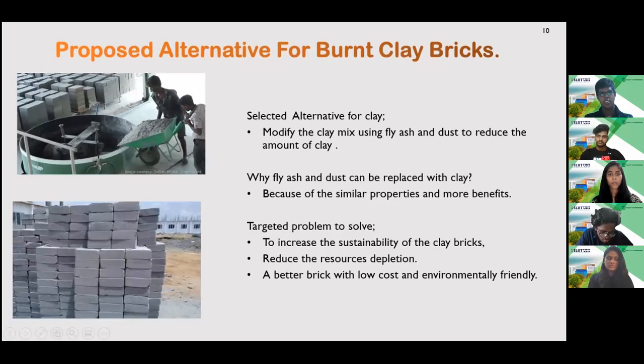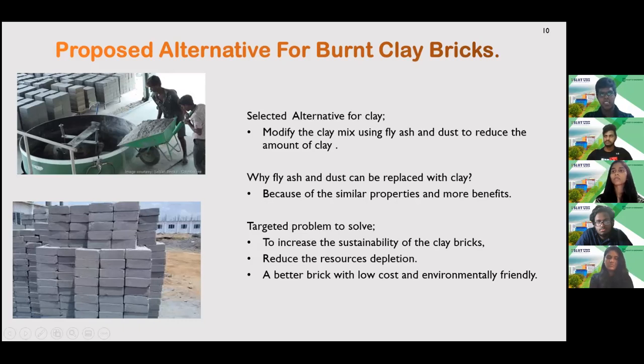So the problem we hope to solve by using fly ash and dust in clay bricks, actually we want to increase the sustainability of clay bricks, also reduce the resource depletion and make this brick using renewable material. Further, we want to develop a better brick with low cost and environment friendly for global sustainability.